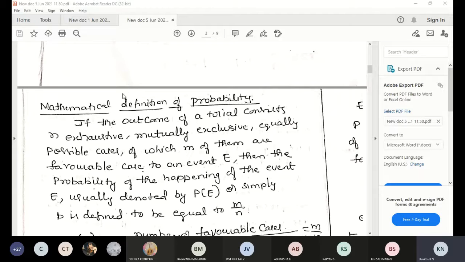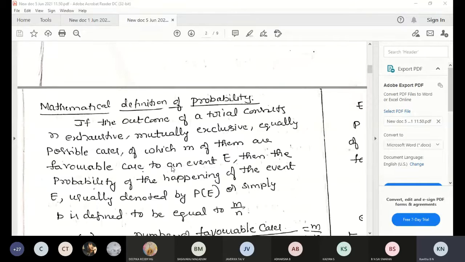Here favorable cases means X greater than or equal to 1 and less than or equal to 6, so we are getting 1, 2, 3, 4, 5, 6. The number of possible outcomes is 6, and here also 6. Then probability of E is 6 by 6. This is 1.